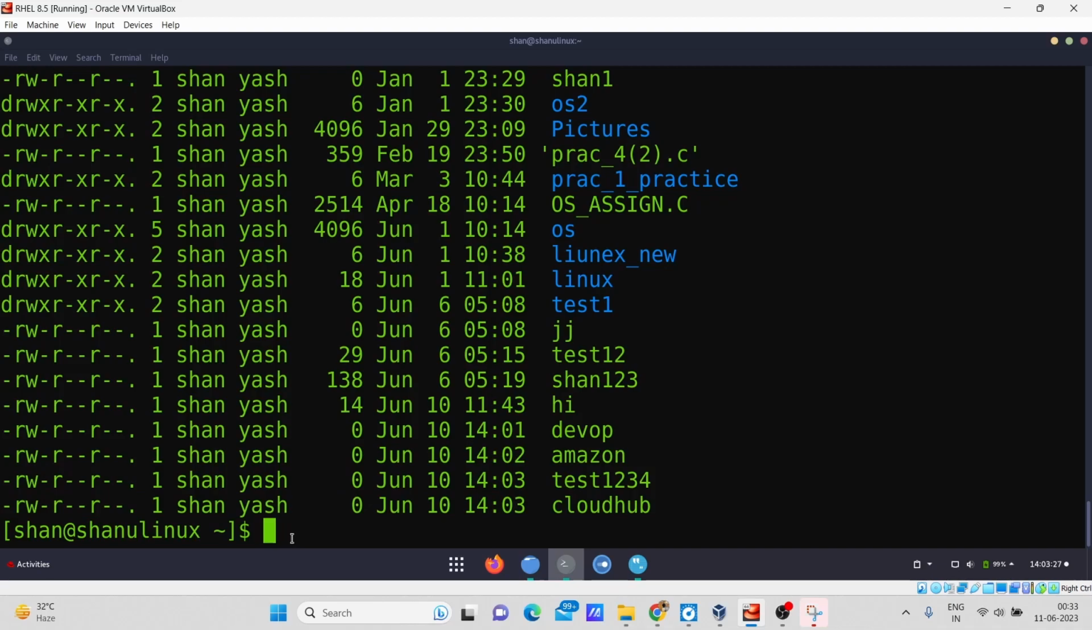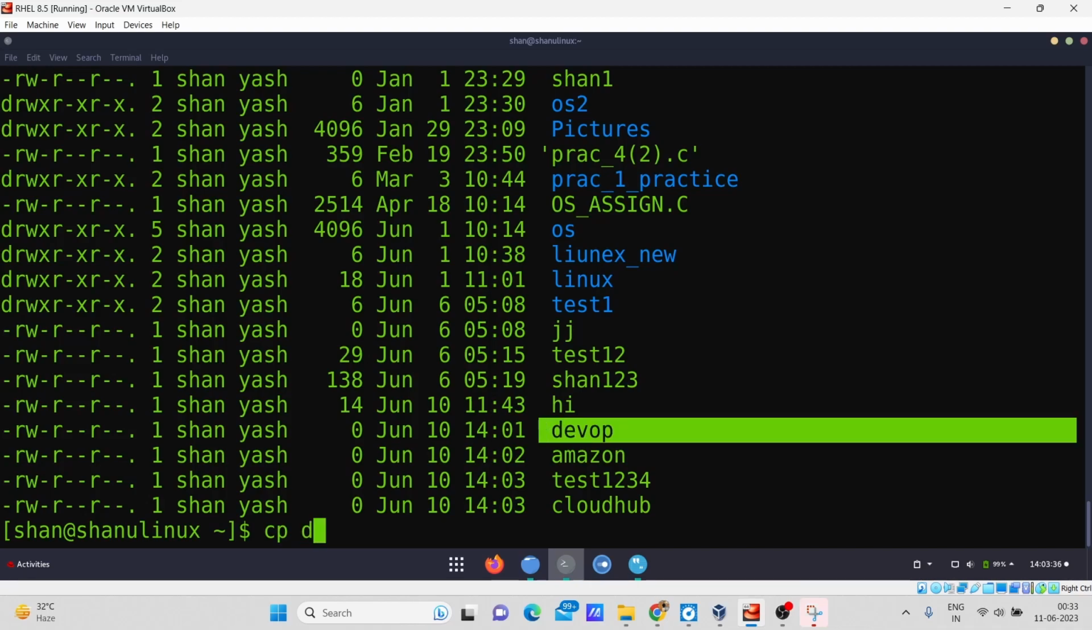Now the second way is the cp command. The cp command basically copies an existing file. For example, I am trying to copy this devo file into another file. I now have to give the name of the file into which I want to put the content of this file.